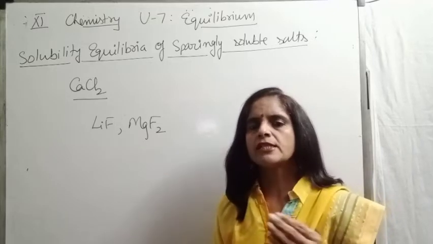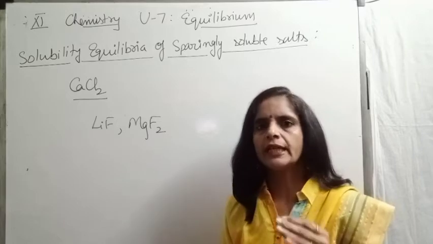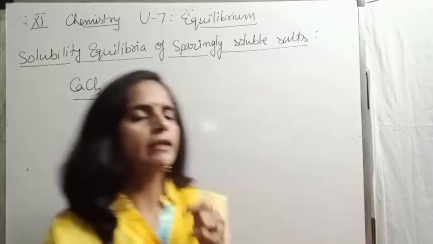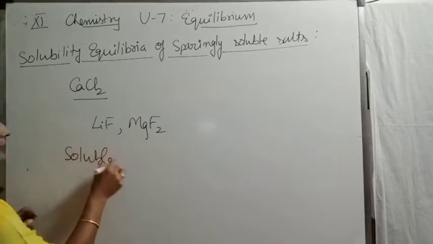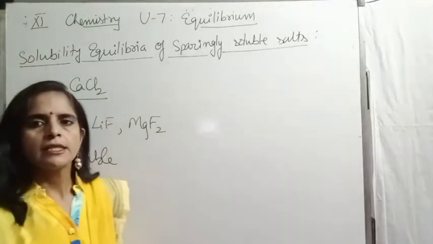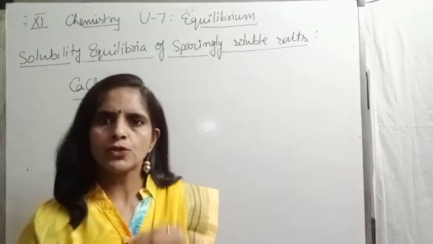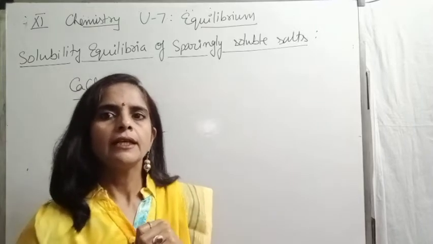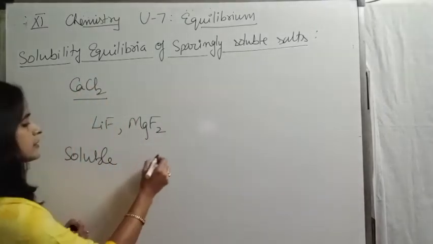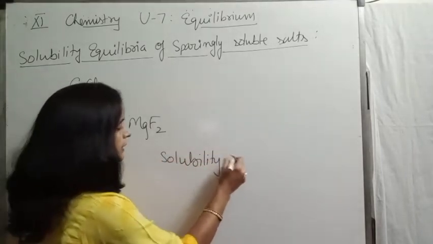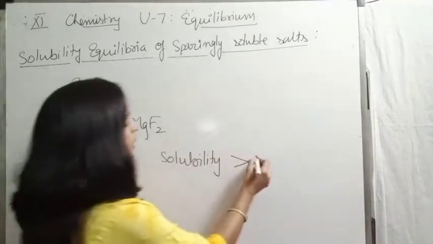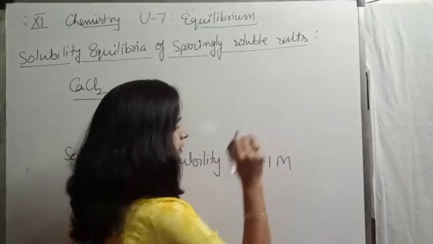So on the basis of solubility, we have three categories of salts. The first category of salts is soluble salts. We place those salts in this category having solubility more than 0.1 moles per liter.